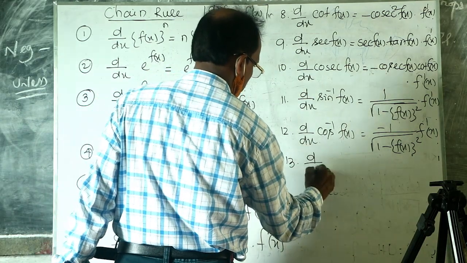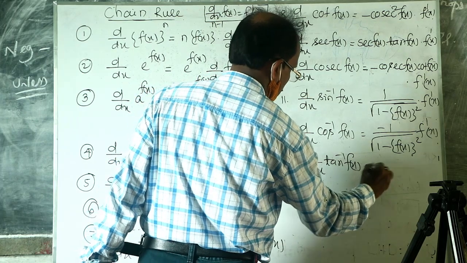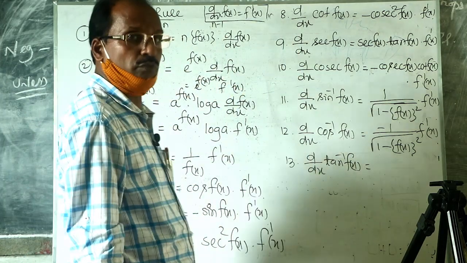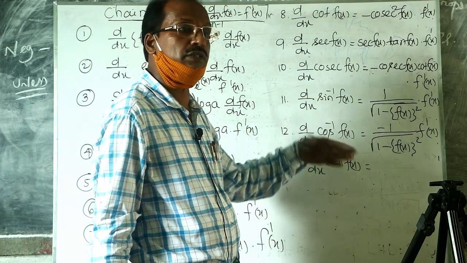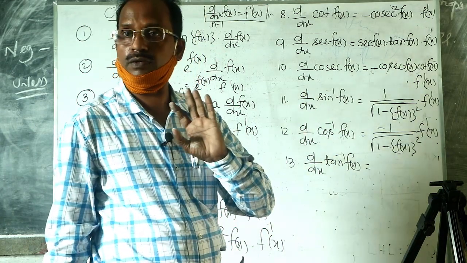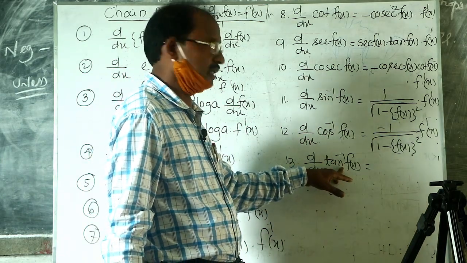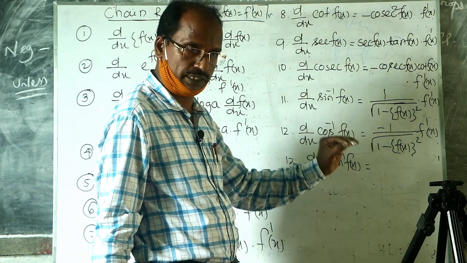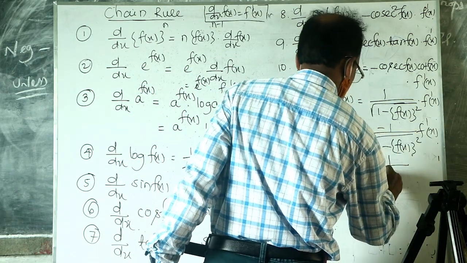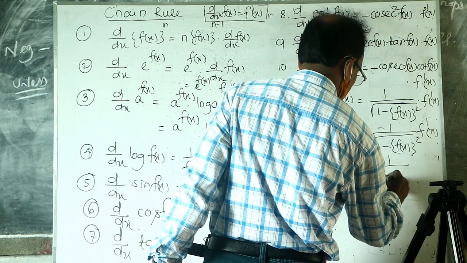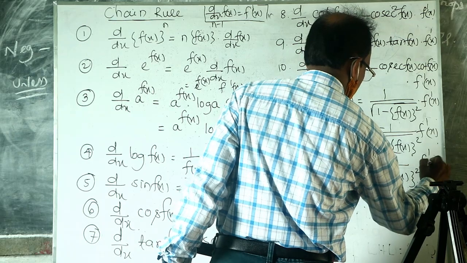And the derivative of tan inverse f(x) is equal to... it comes from the formula for tan inverse x. What is the derivative of tan inverse x? Anybody? So the derivative of tan inverse x is equal to 1 by 1 plus x square. Therefore, the derivative of tan inverse f(x) is equal to 1 by 1 plus f(x) whole square into f dash x.